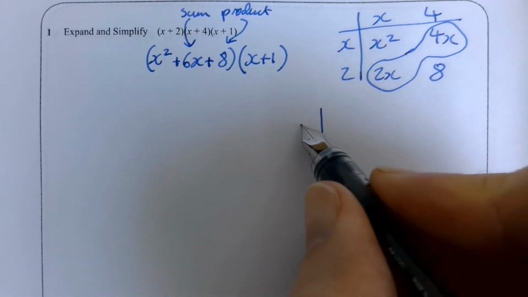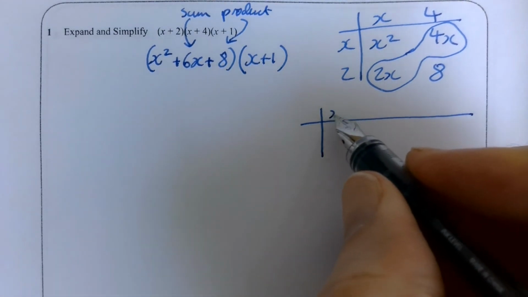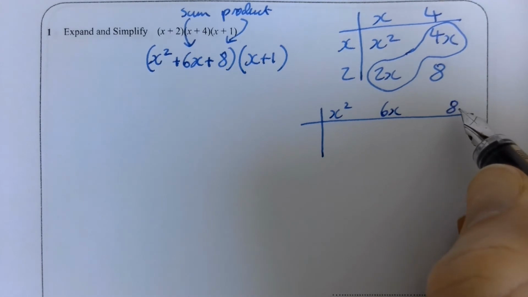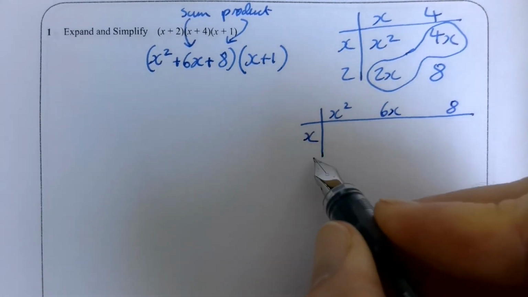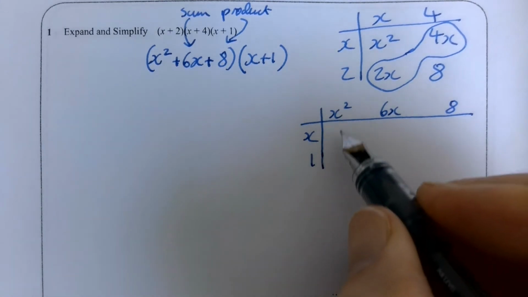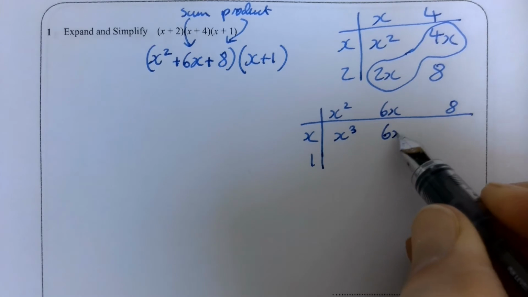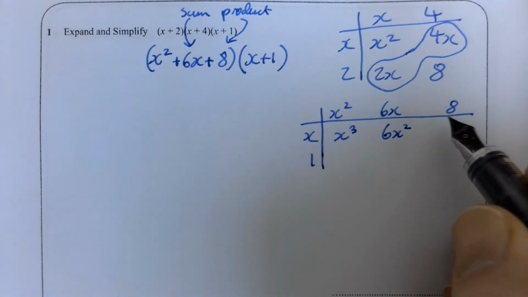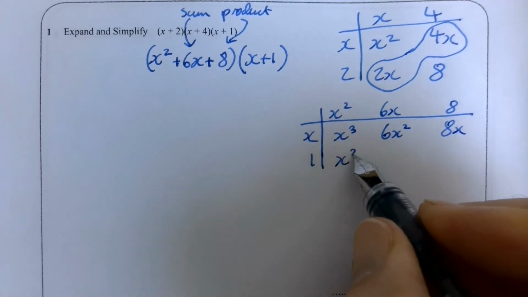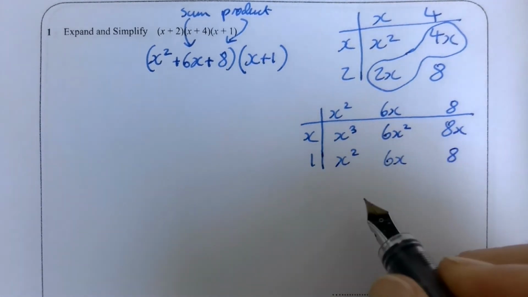I normally like to put the 3 terms along the side, it just makes it a little clearer. X squared, 6x and 8. And they're going to be multiplied by x and 1. So x times x squared is x cubed, x times 6x is 6x squared, and x times 8 is 8x. Then times everything by 1 just gives you x squared, 6x and 8.